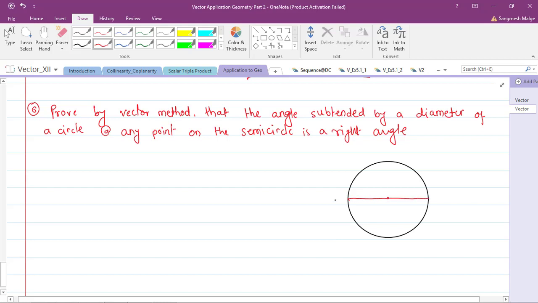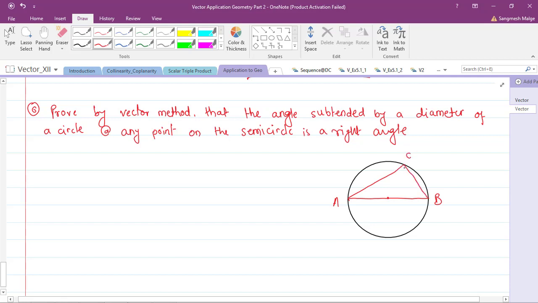Yes, so suppose AB is a diameter. Now the angle subtended by this diameter on the semicircle. So we have two semicircles here. One is above the AB and the other is below the AB. So they are talking about this angle.